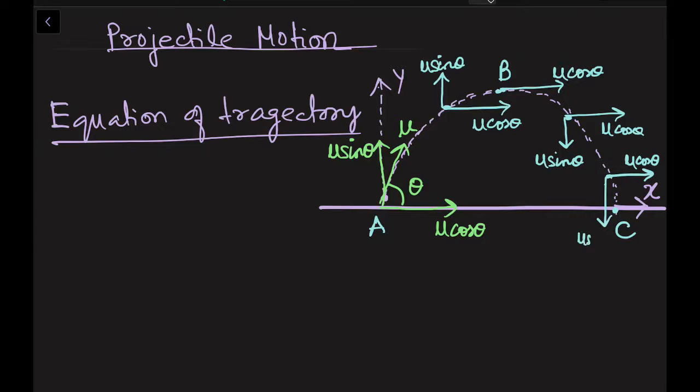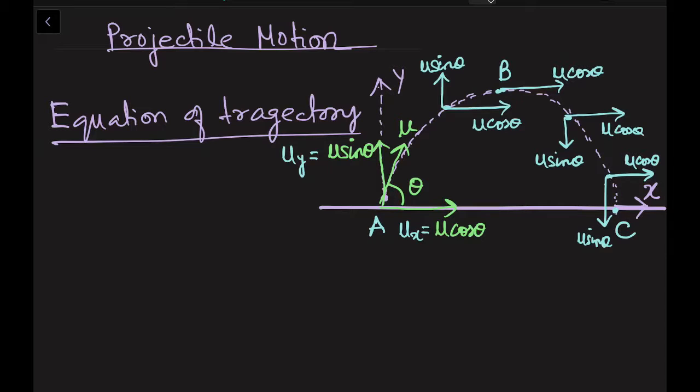When you were going up from A to B, your u sin theta will decrease because there is retardation. But when you are coming from B to C, your u sin theta is going to increase because there is acceleration. Now the velocity along x-axis I got is ux, which is u cos theta, and the velocity along y-axis I got is uy, u sin theta.